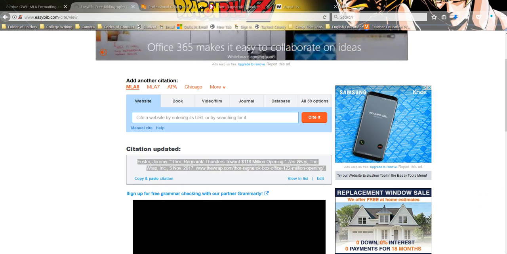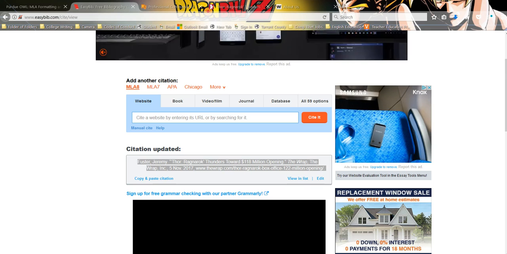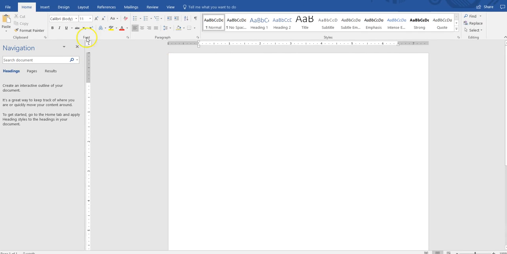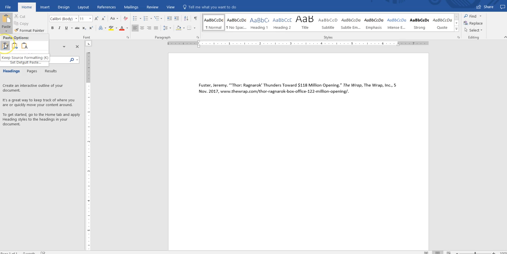I'm going to open up Microsoft Word. Give me a second, it's on my other screen. Importing this in. So, here's the thing. See this? This gives you options for pasting. This one, you're going to keep your source formatting. It doesn't do the hanging indentation or anything else like that. If I go here, it's not going to either.